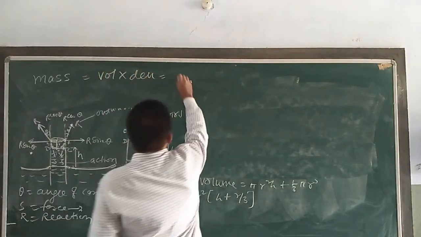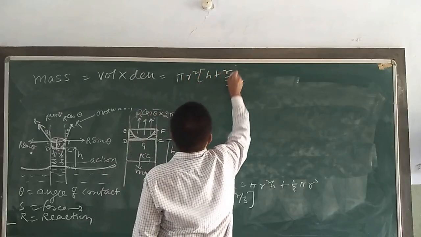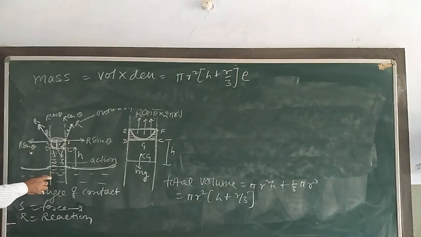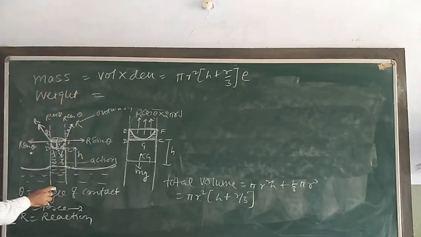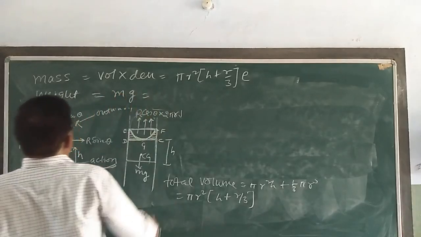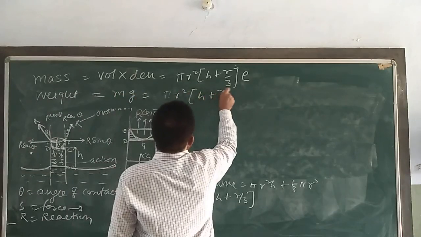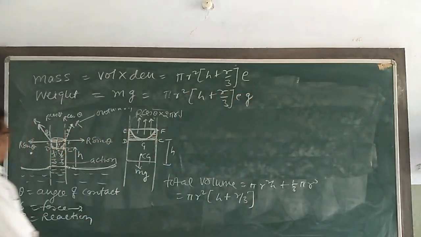The volume is pi r square h plus r by 3, into density rho. We have taken rho as the density of the liquid. So the weight of the liquid raised in the tube is mg, where m is pi r square h plus r by 3 rho, into g. This is the weight of the liquid.